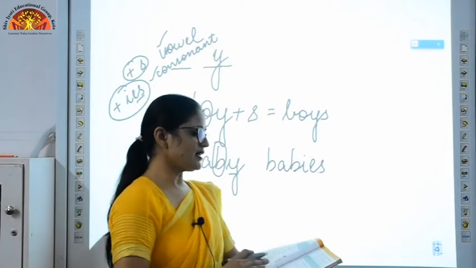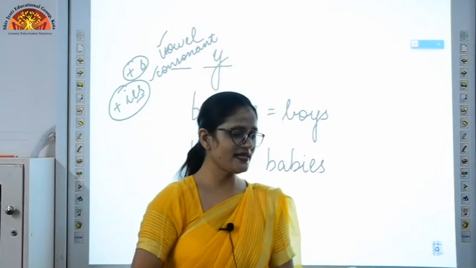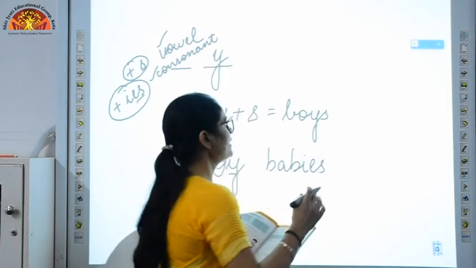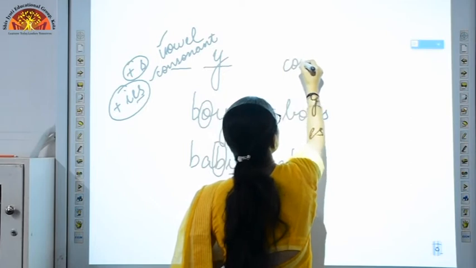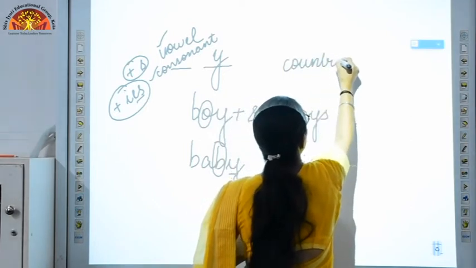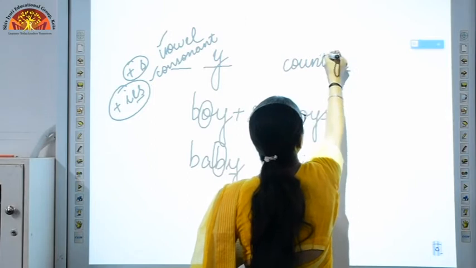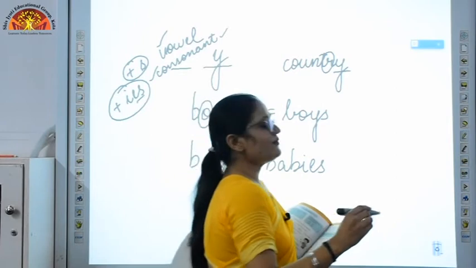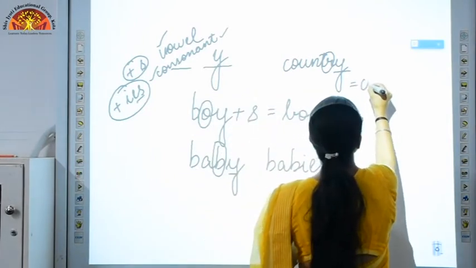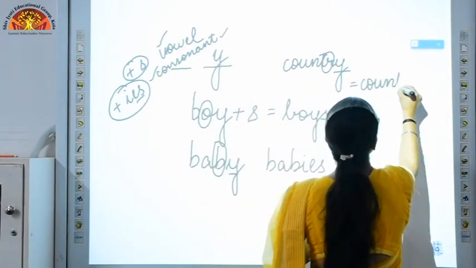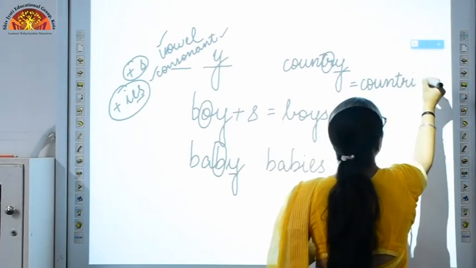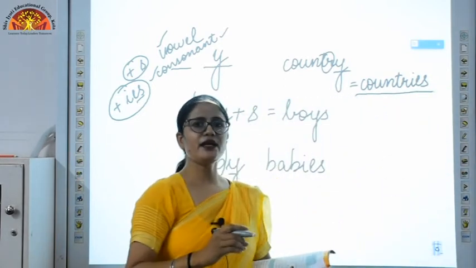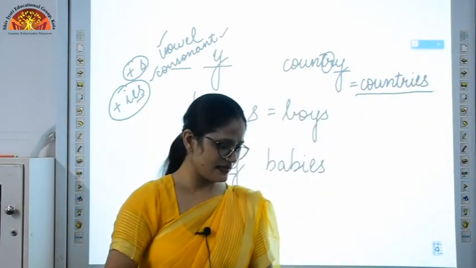Okay, now you can see some of the examples in your book. In exercise D, you can see there are many dash in the world. Now the word given in the bracket is country, C-O-U-N-T-R-Y. You can see just before Y there is R. R is a consonant. So if a consonant is there, what do I have to do? I have to replace Y with I, that I did, and I will add ES to it. The word will be countries. Okay. Similarly, you have to see the rest of the sentences.